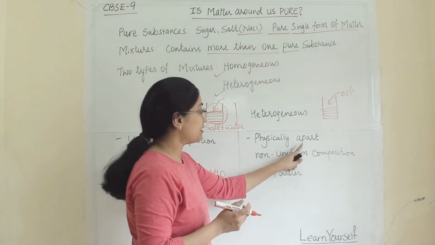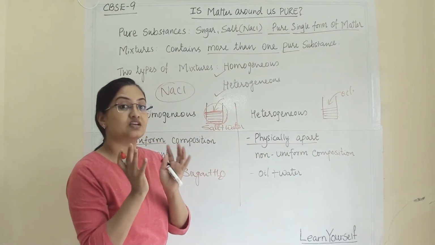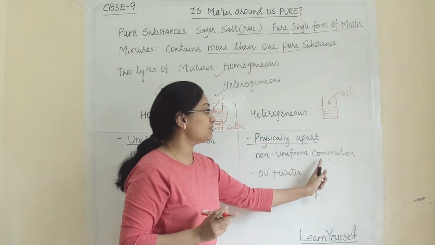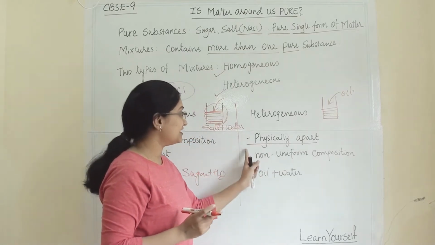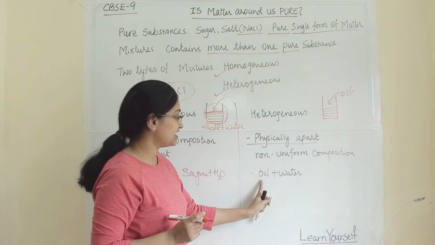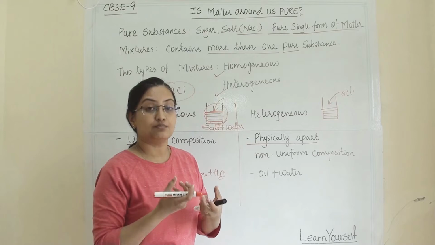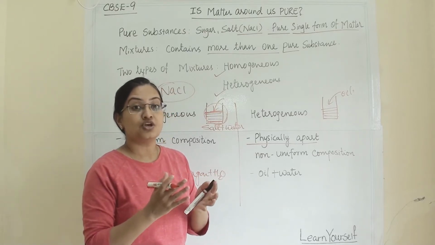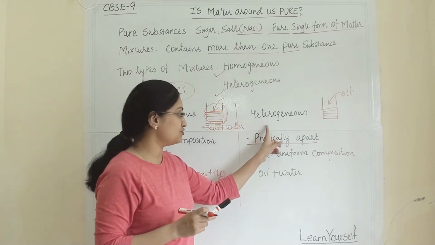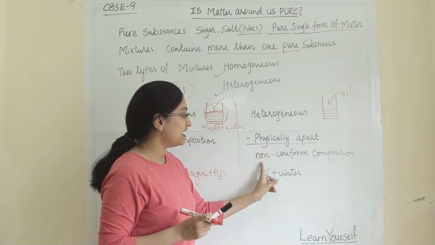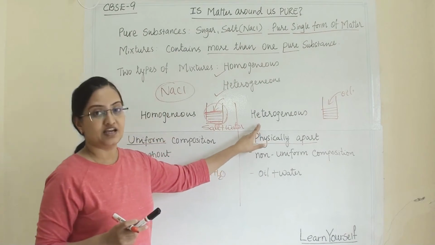When the components of a mixture are physically apart, not mixed evenly, and you can see a non-uniform composition throughout the mixture, then it is known as a heterogeneous mixture. An example is oil plus water. You can write sand plus pebbles. You can write beads and sand. Anything in which we can point out the components in the mixture is heterogeneous. They are physically apart with non-uniform composition throughout the mixture.